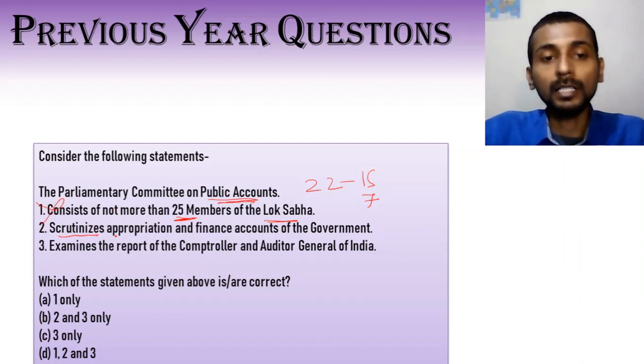The second statement, it scrutinizes appropriation and finance account of the government. So this is one of the functions of the Public Accounts Committee. We have discussed it. So statement 2 is correct. The third statement reads, it examines the report of the Comptroller and the Auditor General of India. Now, the CAG publishes 3 reports, and we have already discussed that the Public Accounts Committee does review all these reports of the CAG. So statement 3 is also correct. That leaves us with the answer B, that is 2 and 3 only.